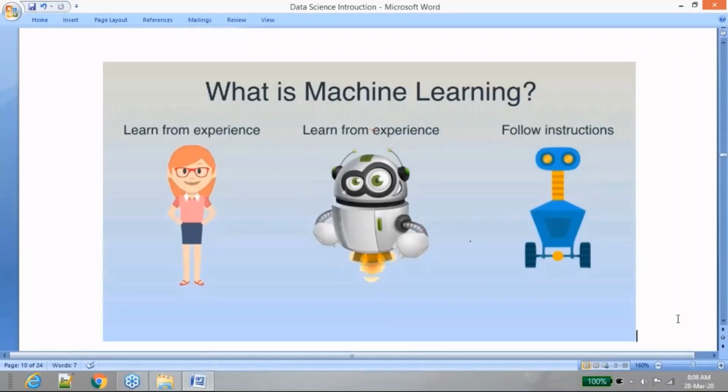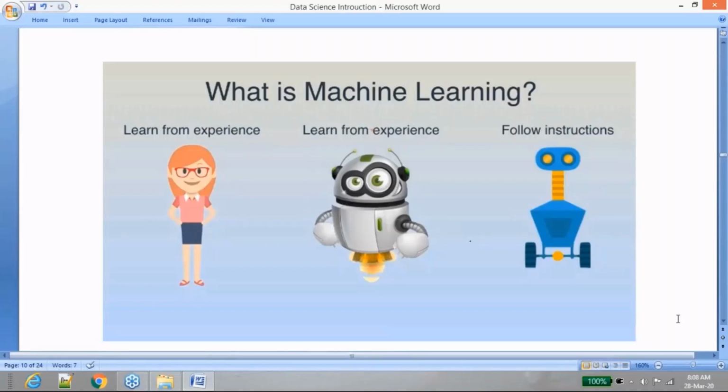For each and every action that you want your machine to perform, you need to give a detailed instruction. But that is not the way a machine learning enabled machine works. You give as many examples as possible. You tell the machine, this is how you need to do it, this is how you need to behave. Automatically the machine itself will understand. I don't need to keep giving instructions. Even if I'm in a different room and I call the machine, it will understand what to do. It will take decisions on its own.